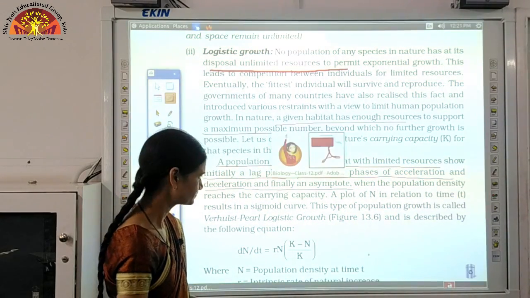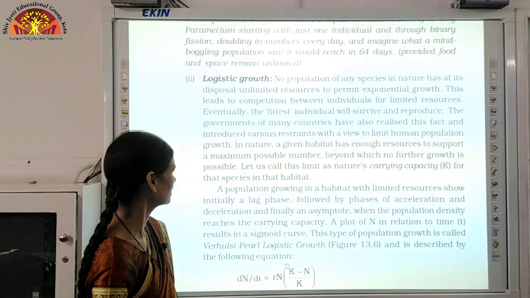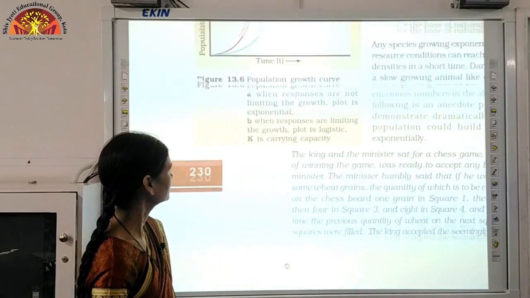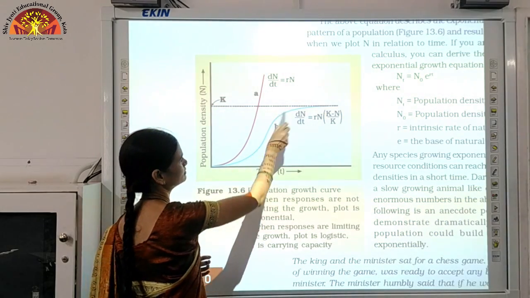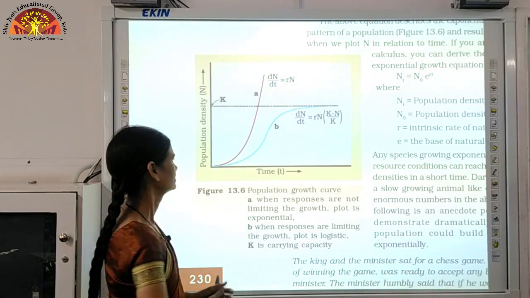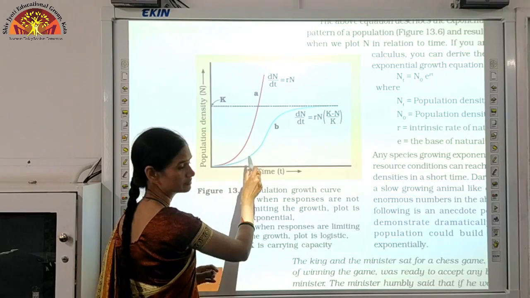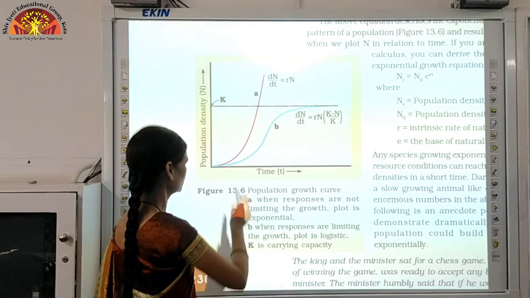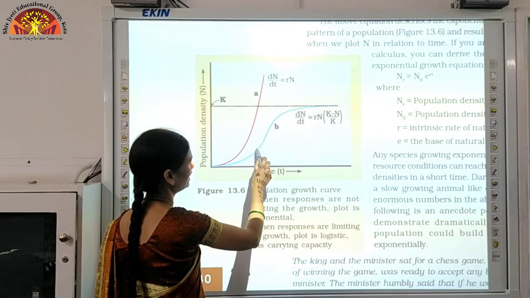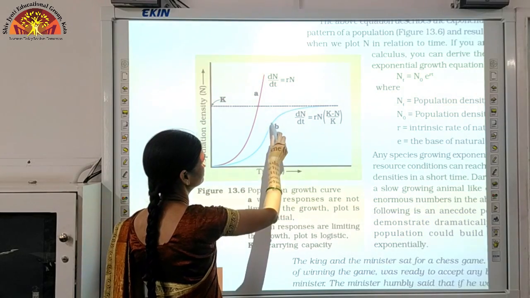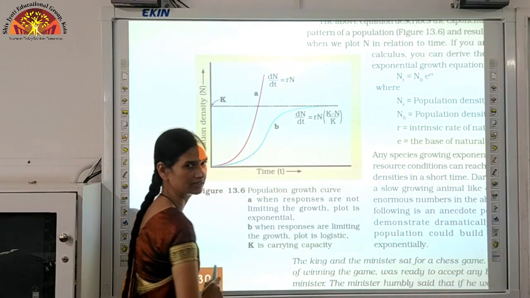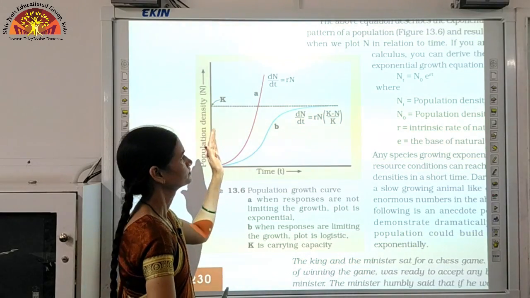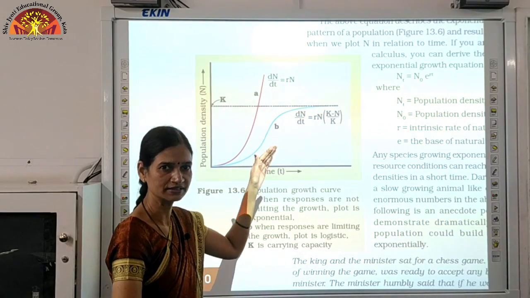So understand it with the graph. In the graph we saw earlier, this blue line is showing logistic growth. Initially the rate of growth is slow, this much is called the lag phase, then it is fast, the speed is increasing, and then the asymptote condition comes, that means the resources are now reducing.